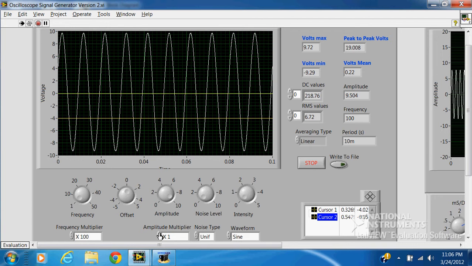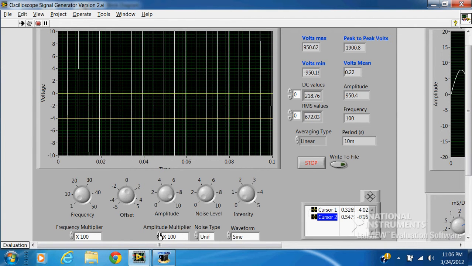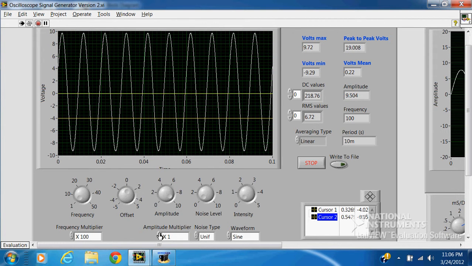And the amplitude multiplier. So right now we're at 10 on the knob, so this is an amplitude of 10 volts. This would be an amplitude of 1 volt, a tenth of a volt, sorry, and a hundredth of a volt, thousandth of a volt, and 100 volts, and back to 10 volts.